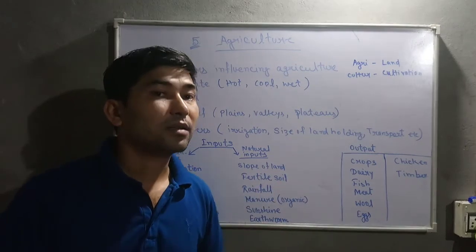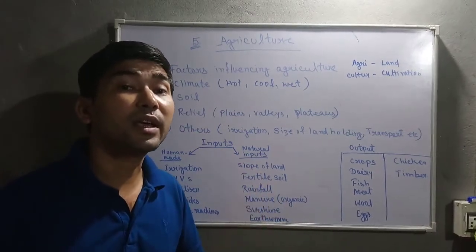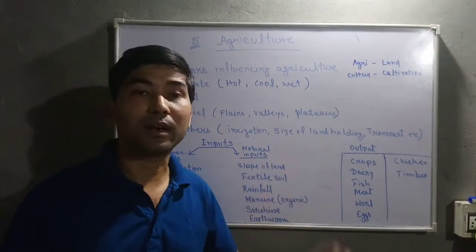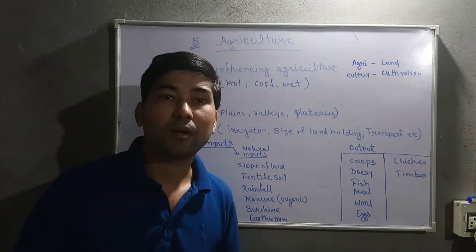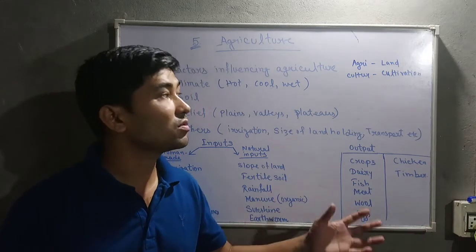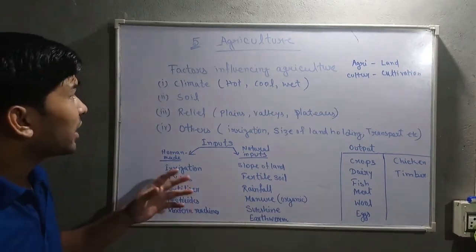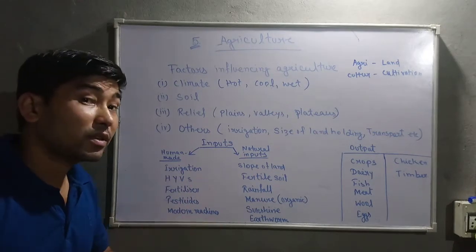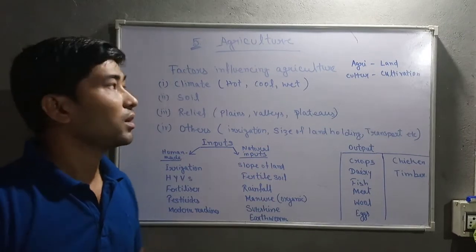Not only that, it also recognizes rearing of animals as a part of agriculture. That means pig farming, or different types of animal farming, or rearing of animals, that also includes agriculture. Now let's begin. Agriculture is a primary activity, as I have already told, that 2/3 of India's population depends on agriculture.